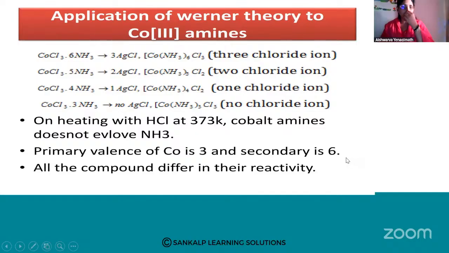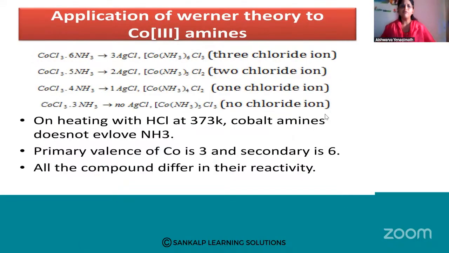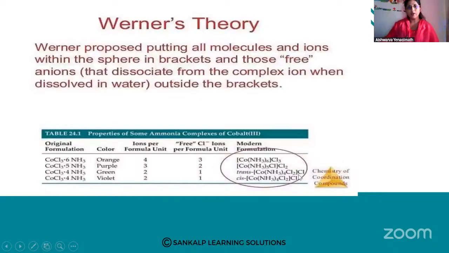Why do they differ? Because the number of ions are different. 1:3, 1:2, 1, I told you. So here it should be 1. The number of valencies differ. Therefore they were differing in the reactivity. So Werner's theory, you can see here the same thing I spoke about. Werner proposed putting all the molecules and ions within spheres in the brackets, and those free anions that dissociated from the complex ion when dissolved in water outside the bracket. Werner was the first to formulate this.